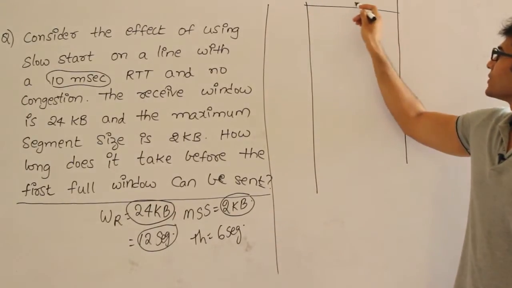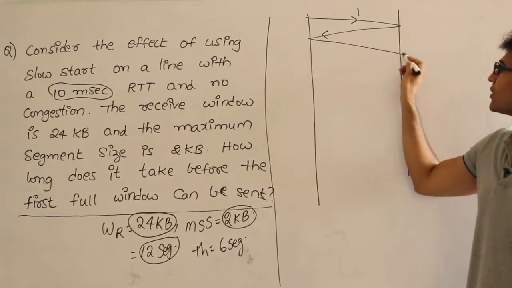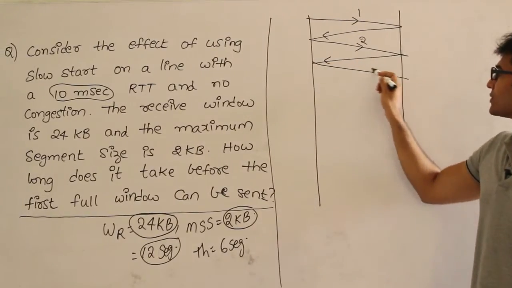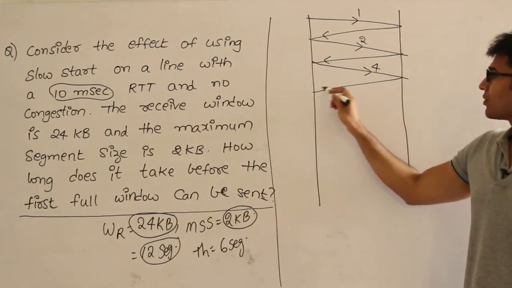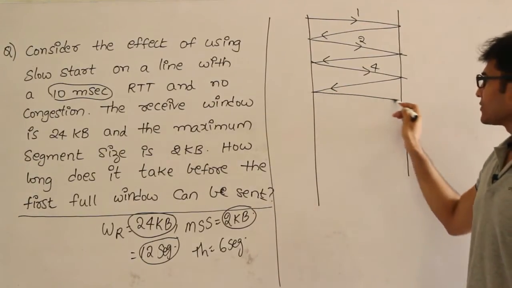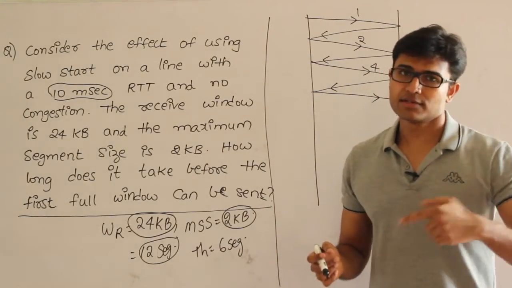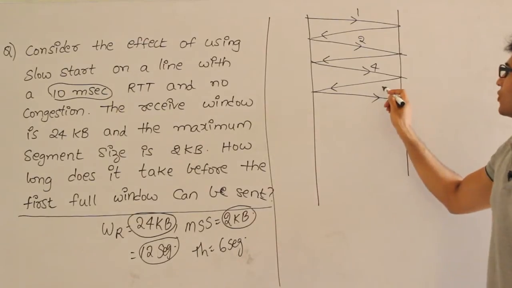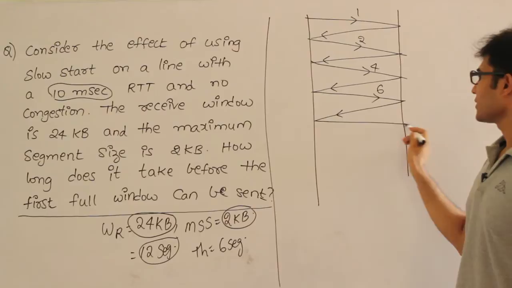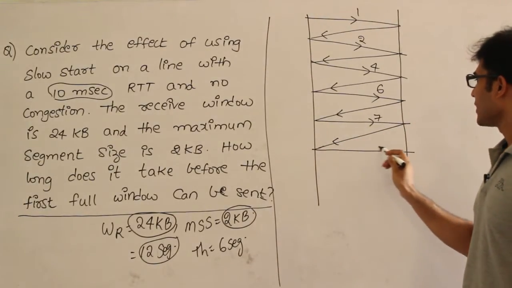So how we do it is, we are initially going to send one segment and get the acknowledgement. After that we are going to send 2 segments, get the acknowledgement. After that we are going to send 4 segments, get the acknowledgements for all these 4, and next time we have to send 8, but the threshold is 6. Therefore even though we have to send 8, since the threshold is 6, we have to stop at 6 and get the acknowledgements, and then next time 7, get the acknowledgement, 8,